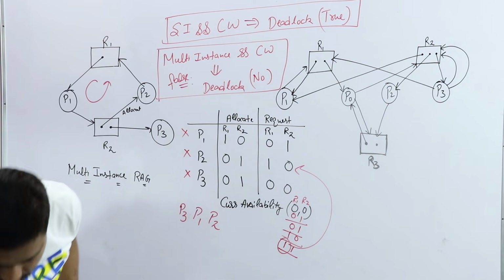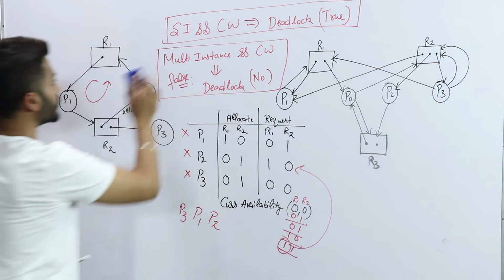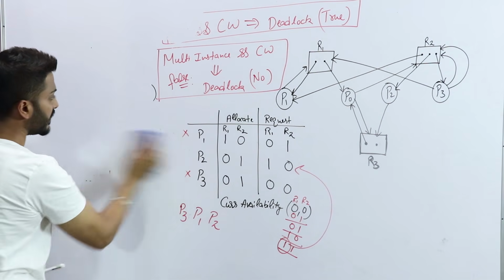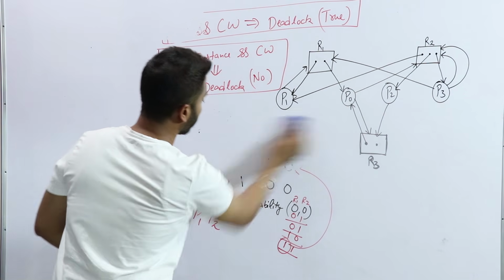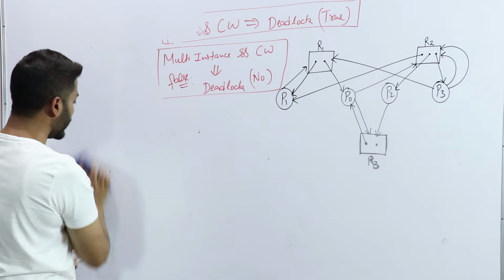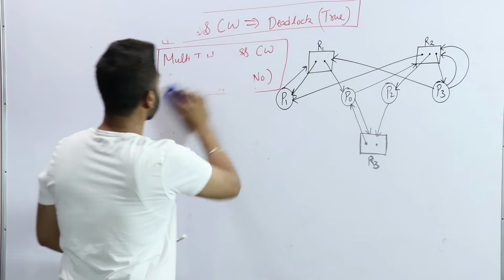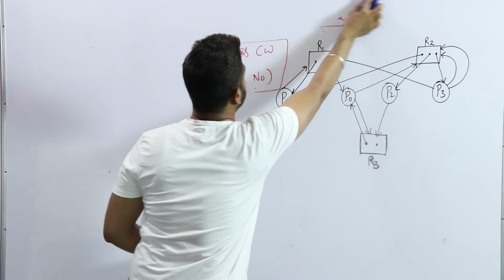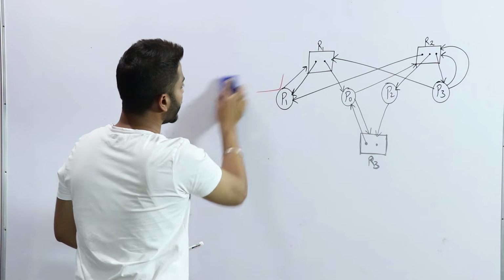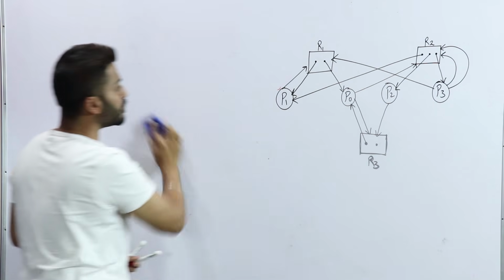Now let's solve the second question. Let's solve the second question. The question was already asked in the GATE exam, so it is a little complex. If the question is like this, it will be very difficult to analyze it manually.